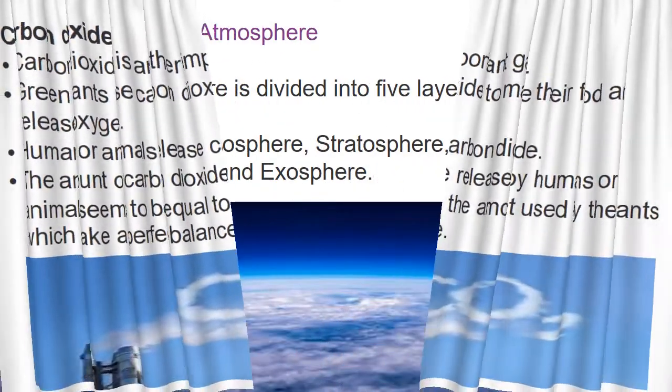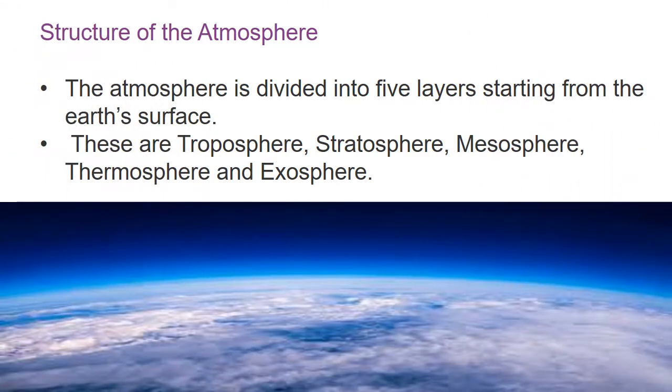Okay, now the composition of the atmosphere we have finished. Now we are going to see the structure of the atmosphere. The atmosphere is divided into 5 layers starting from the Earth's surface. The atmosphere is divided into how many layers? 5 layers. Okay, children. These are troposphere,